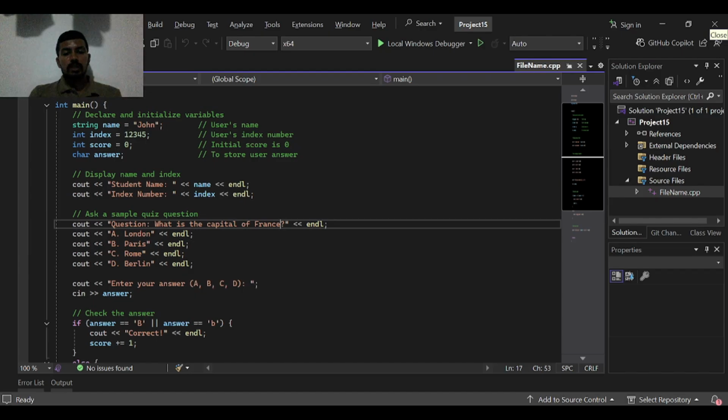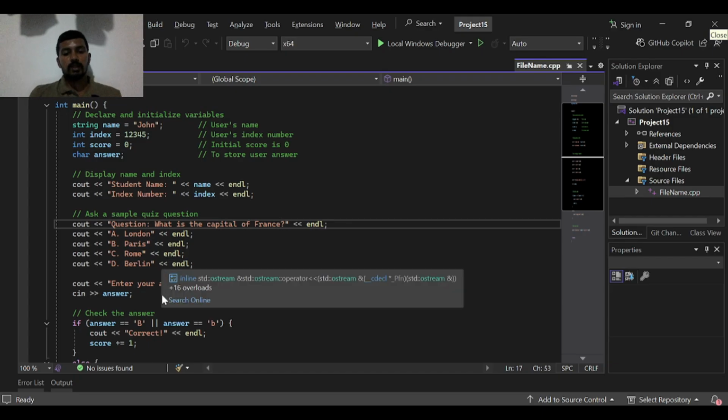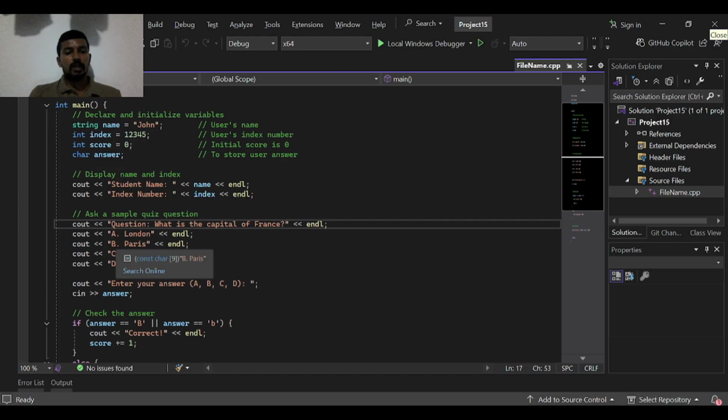Now we show the name and index number. We ask the simple quiz question: what is the capital of France? We give four options A, B, C and D. Next we ask to enter the answer. We use cin to read the input. If the answer is B,